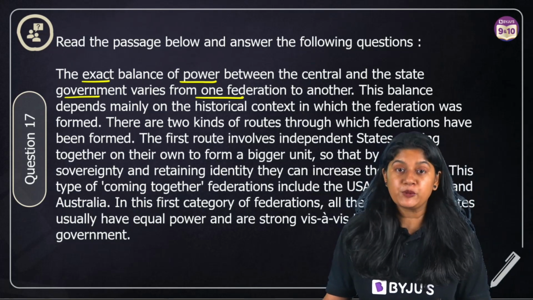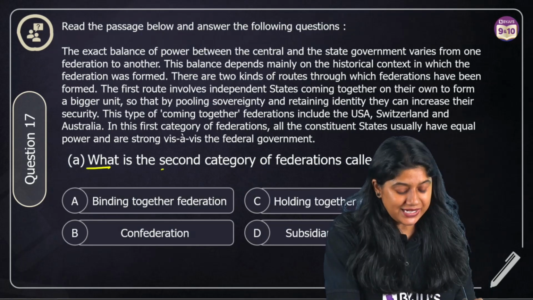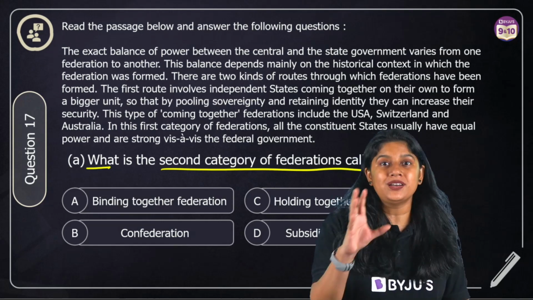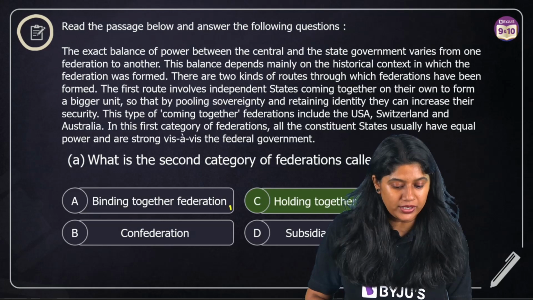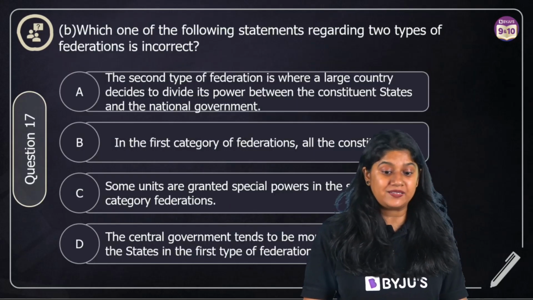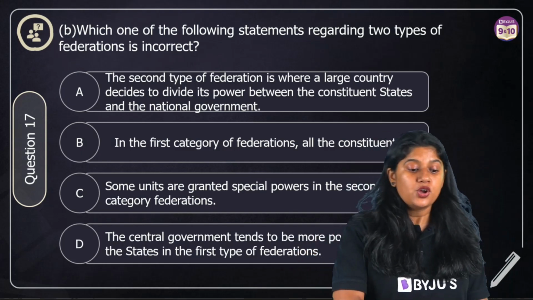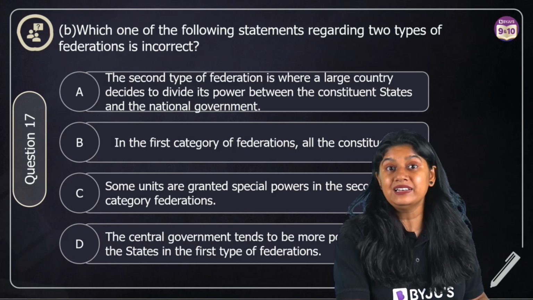Now this is a paragraph. We'll be taking a look at the questions now. So here we have the question. What is the second category of the federation called? So one is the coming together. Second, of course, we all know is called the holding together federation. Moving to the next question that we have over here. It's a lengthy question. We have longer options. Which of the following statements regarding 2 types of federation is incorrect?